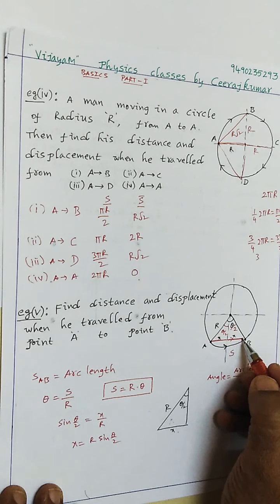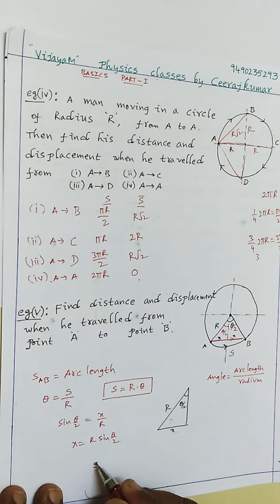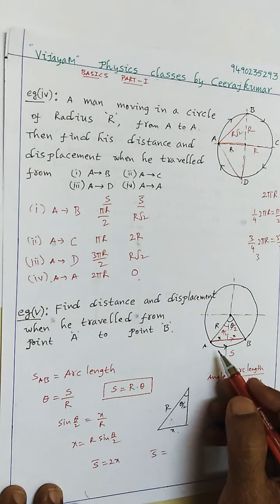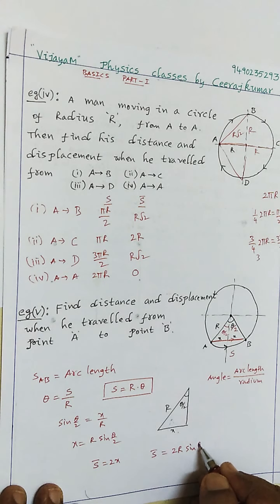There is another x here, so 2 times it. What is the total displacement? It's nothing but 2x. Therefore the displacement of the particle from A to B is 2r sine theta by 2.